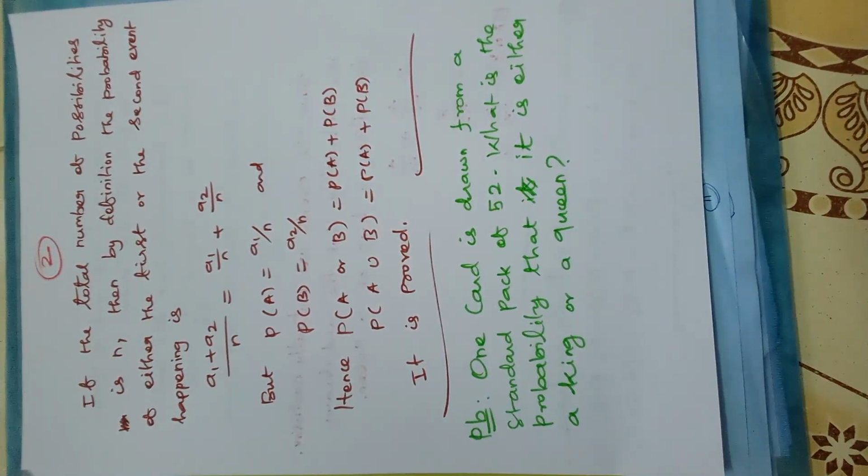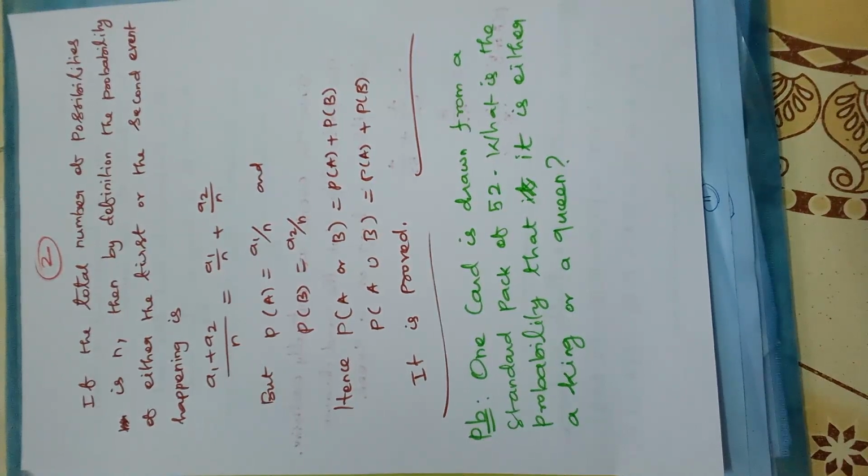So already we know probability of occurring capital A is equal to a1 by total number of outcomes, that is small n, isn't it? Small n, what do you mean by small n? Total number of outcomes. What about small a1? Possible outcome for capital A. What about P of B is equal to a2 by n? What do you mean by a2? Possible outcome for capital B, isn't it? Divided by the total number of outcomes, small n.